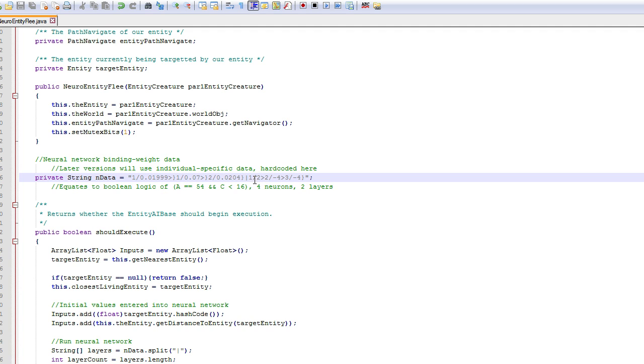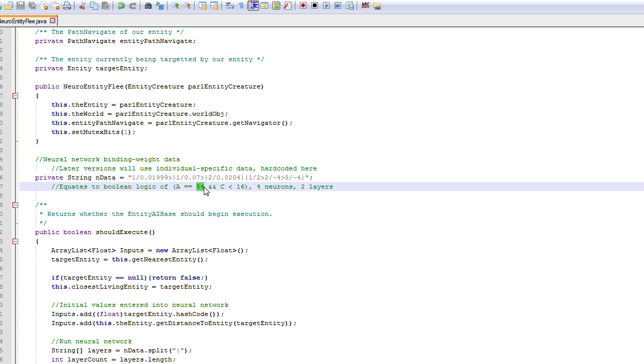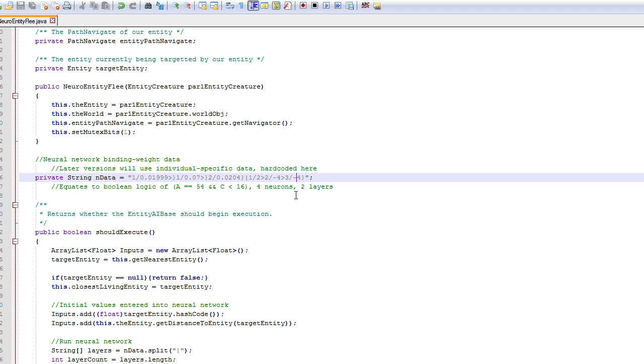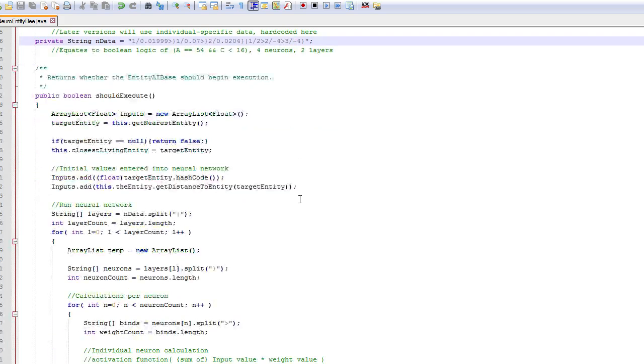Anyways, this neuron can only trigger if this first neuron returns true, but these other 2 return false, because this is greater than or equal to 54, this is greater than or equal to 55. So if the number is greater than or equal to 54, but not greater than or equal to 55, since it's an integer, we assume it must be 54. And by using greater than or equal to and not, which is what I get by subtracting it, we get the system where we can do Boolean values.